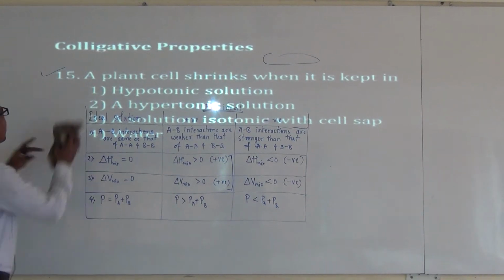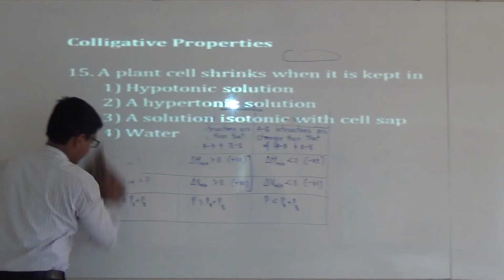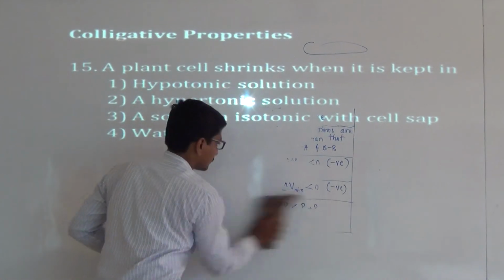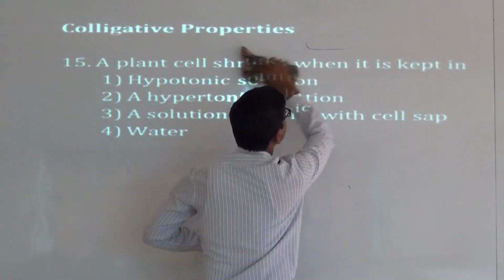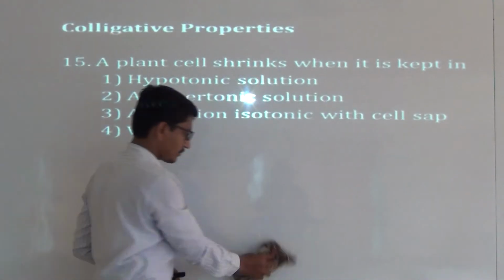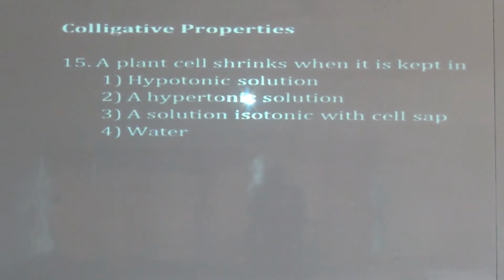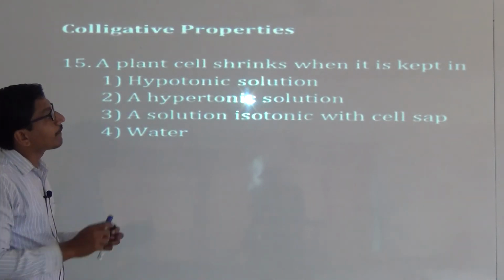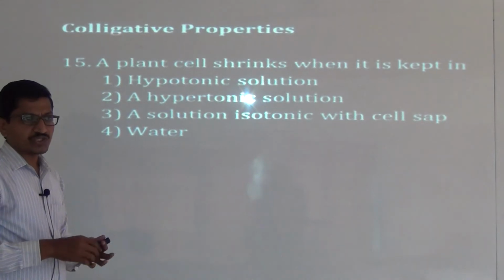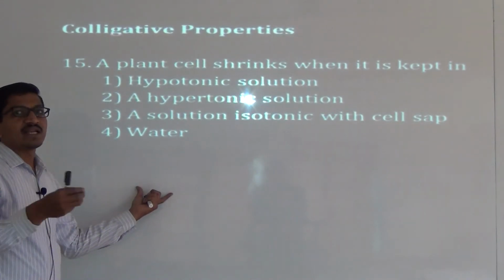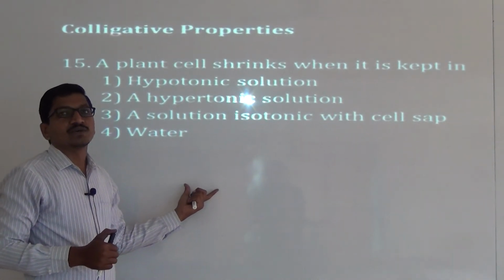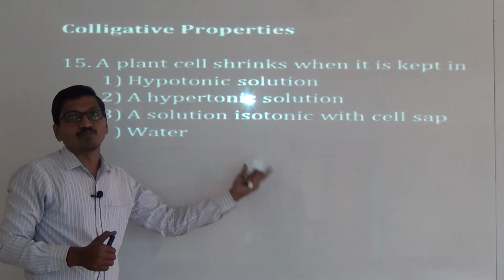Next question is based on colligative properties. A plant cell shrinks when it is kept in. There are two conditions. The plant cells or blood cells are placed in normal saline concentration more than 0.91% and less than 0.91%.